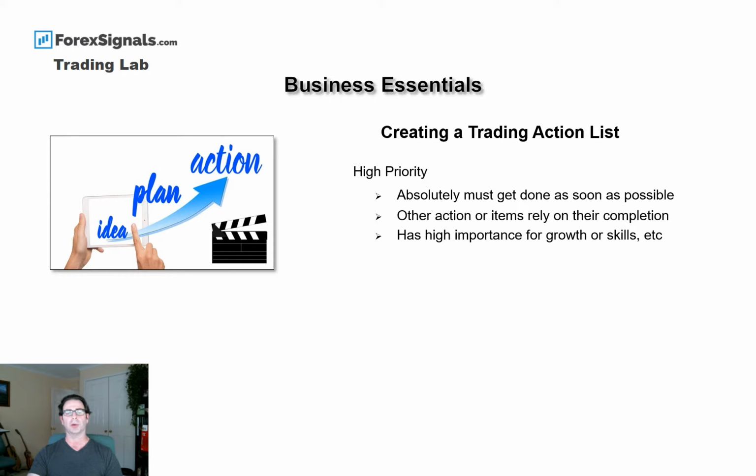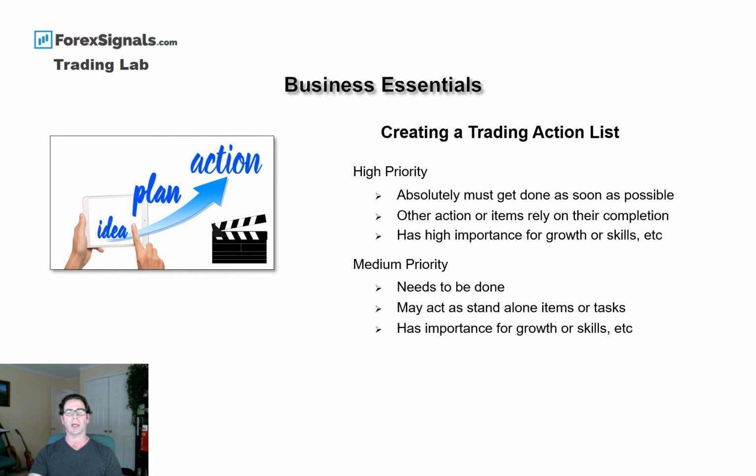These are critical to the functioning of the trading business, and other items rely on their completion. We can't move forward until we've achieved one of these high priority items. They have high importance for our growth or our skills, which is why they're called high priority.